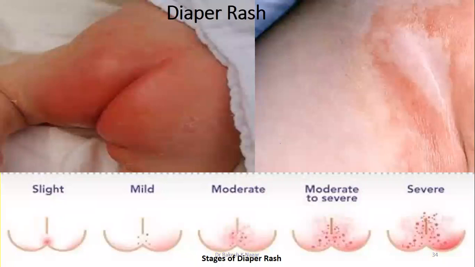You can see the stages: slight diaper rash, mild diaper rash, moderate to severe, and severe. You may also find open bleeding sites due to rupture of rashes.